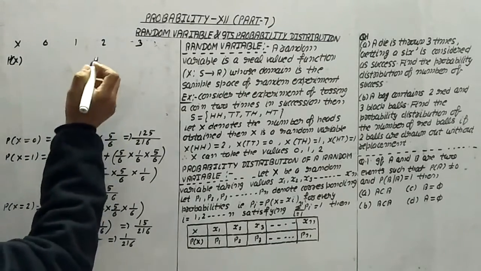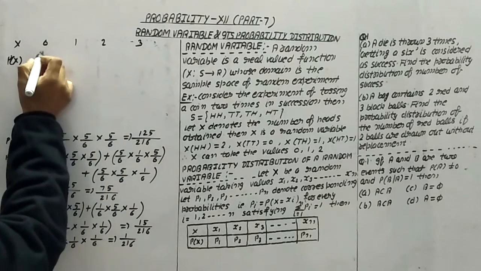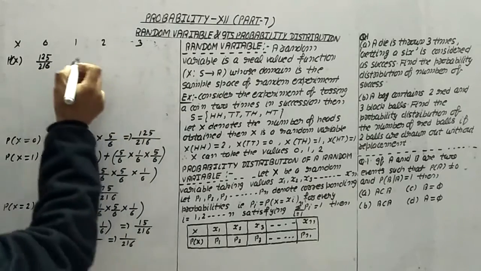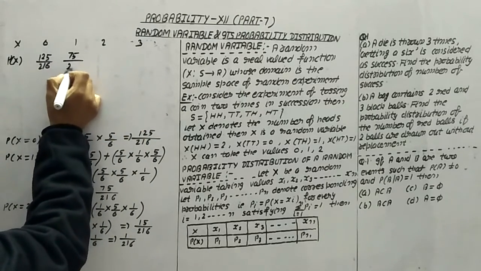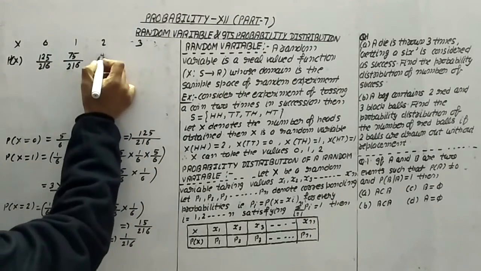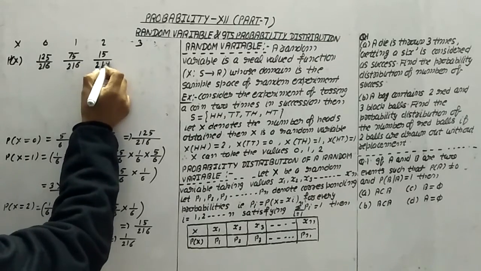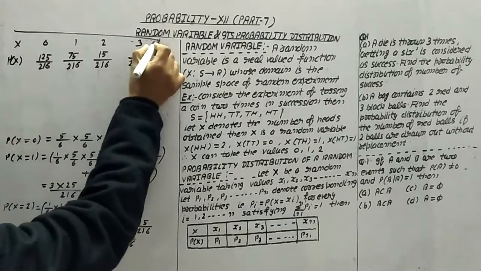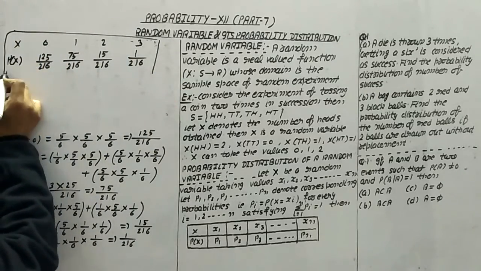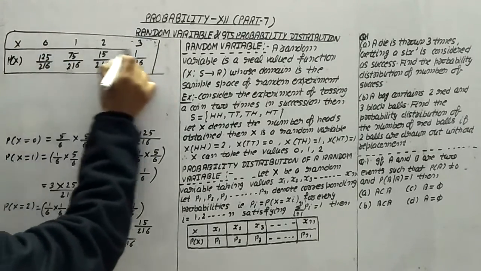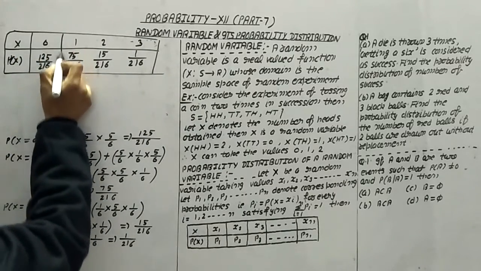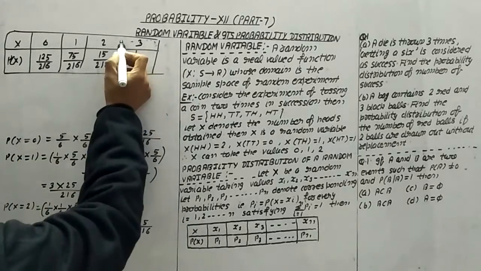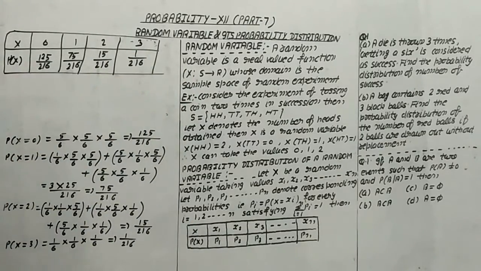The first value is 125/216, another is 75/216, another is 15/216, and another is 1/216. So this is the probability distribution for the case when a dice is thrown 3 times and we are getting a 6.